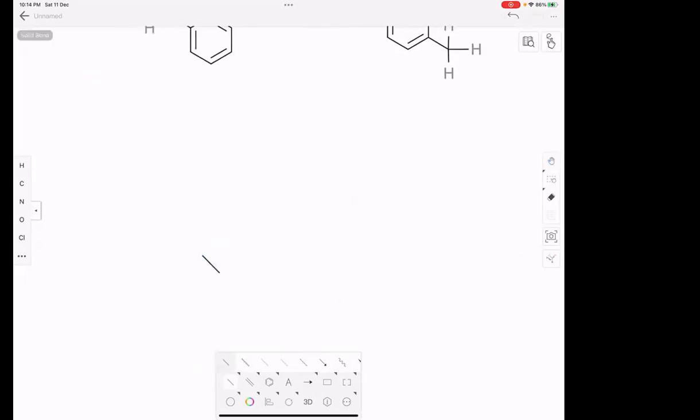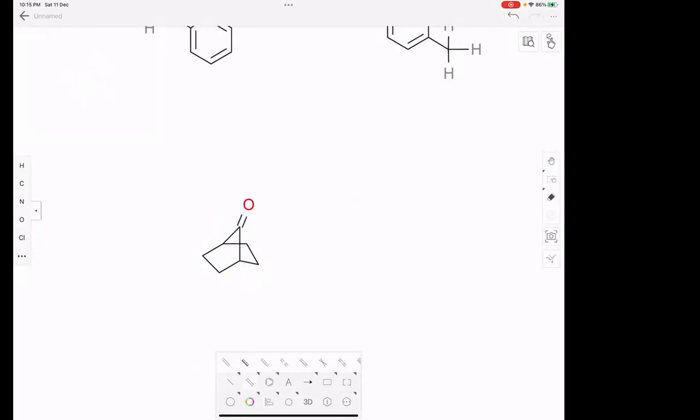I'll show you one thing. Suppose you have this compound. Can you tell me what kind of compound this is? Bicyclo compound. Excellent. Now here, suppose I have a ketone.